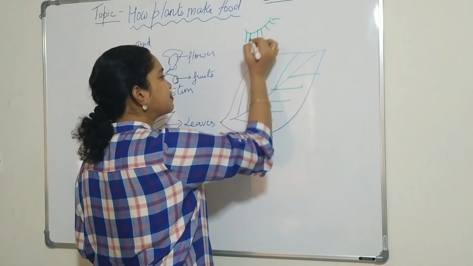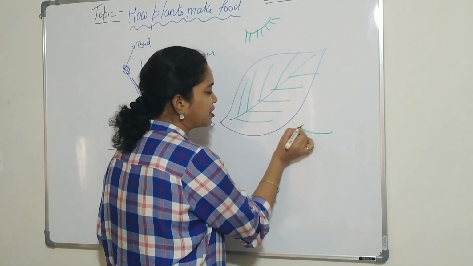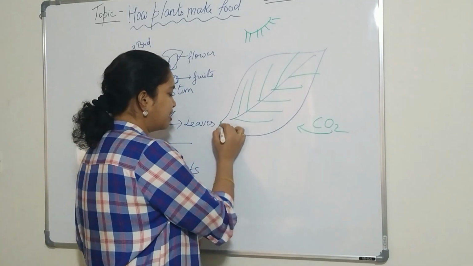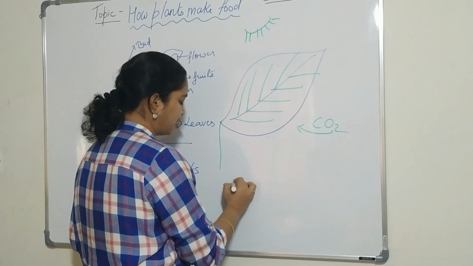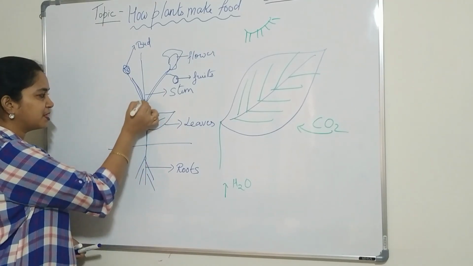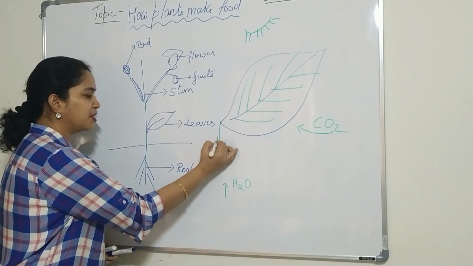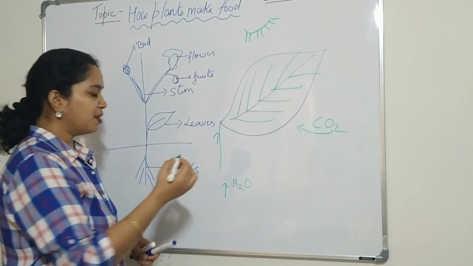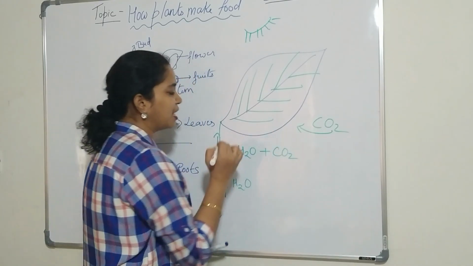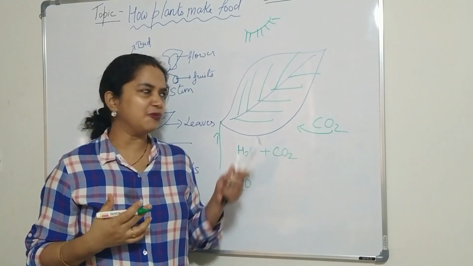Sunlight should be there. In the presence of sunlight, they take carbon dioxide from the atmosphere, and water that is absorbed from the soil. Water, H2O. Water is absorbed from the roots, and slowly it goes to the stem, and it is distributed to the various parts of the plant, and it comes to the leaves also. The leaves use water and carbon dioxide in the presence of sunlight.